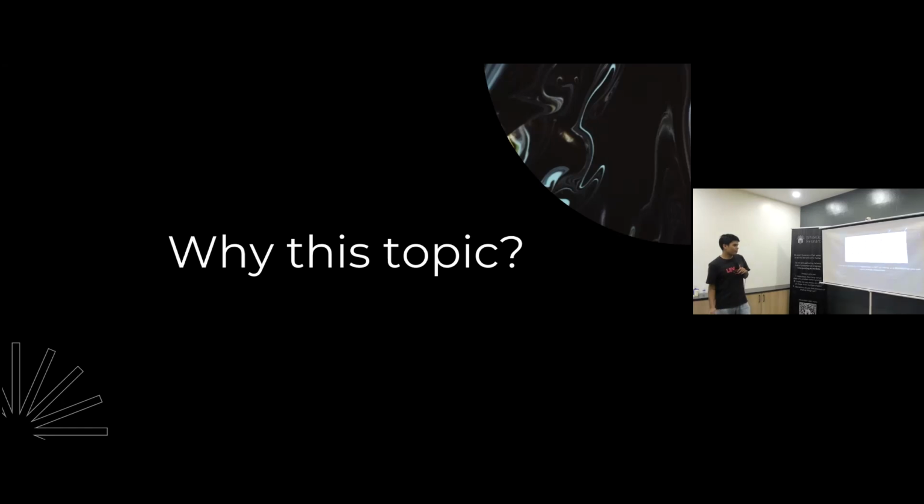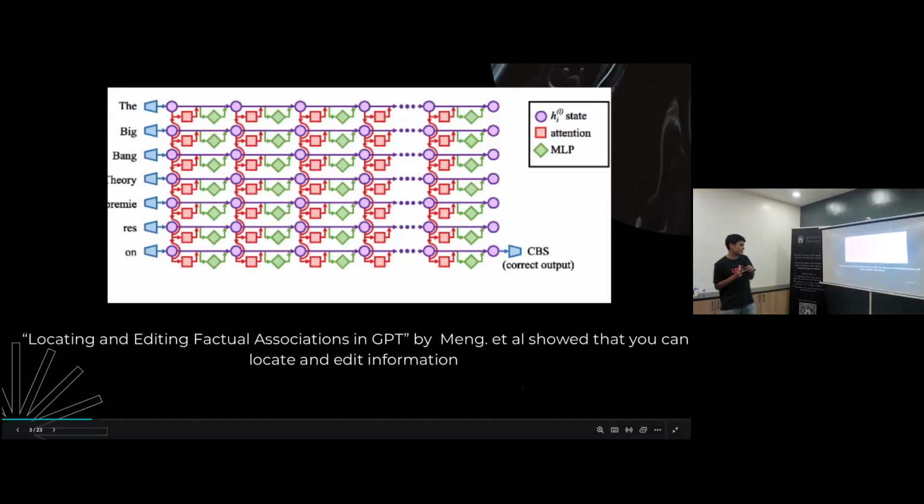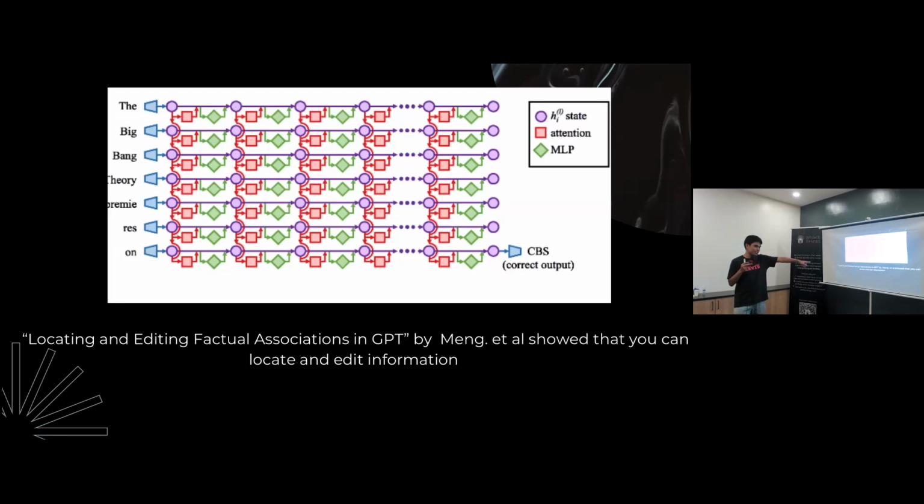So, what are those two papers? The first is Creating and Editing Factual Associations in GPT by Meng et al. It's actually really interesting because there are two parts to this paper. First is causal tracing and second is ROME, which is information editing. For causal tracing, I'm gonna explain more about that later.